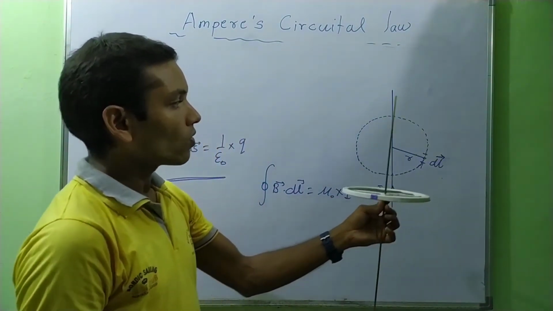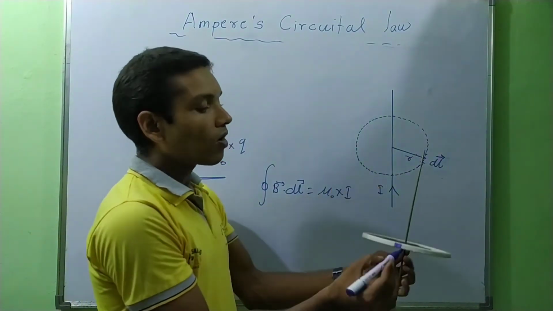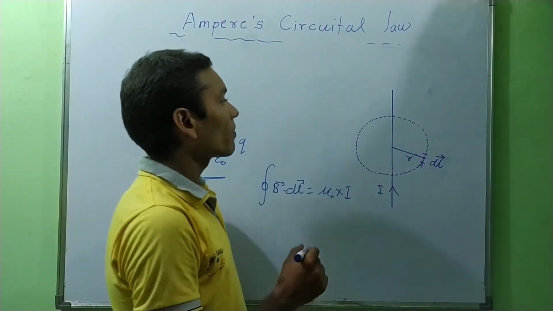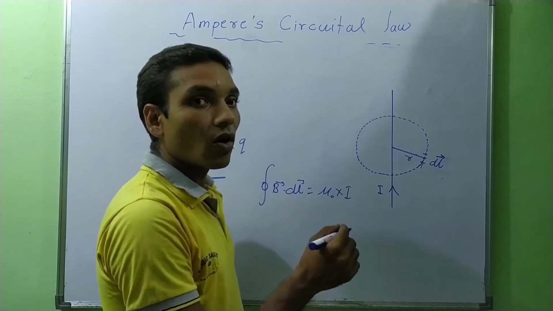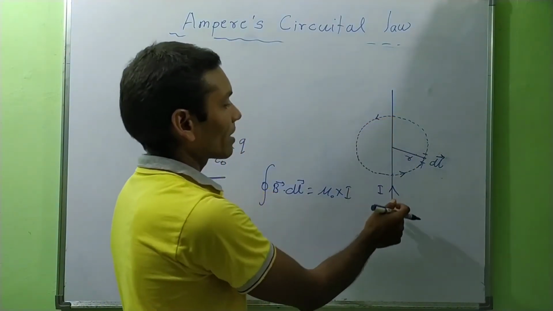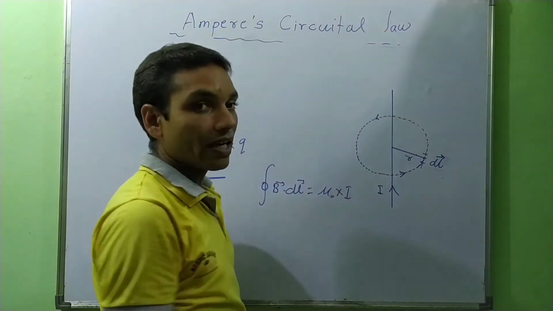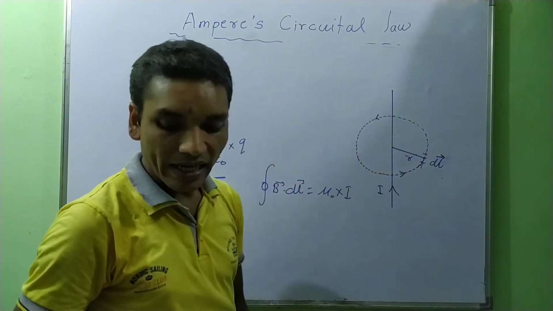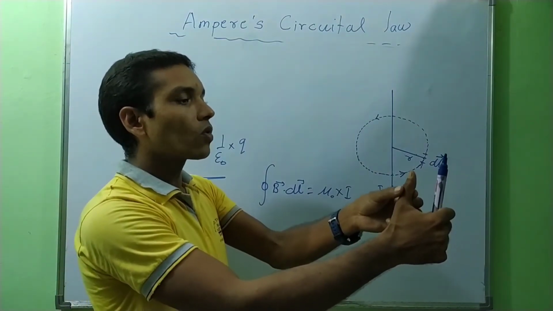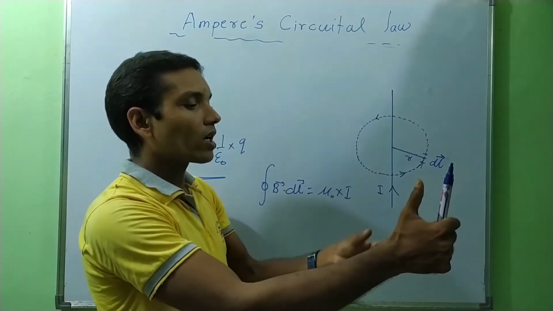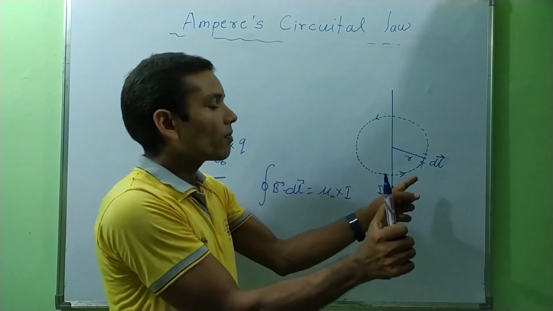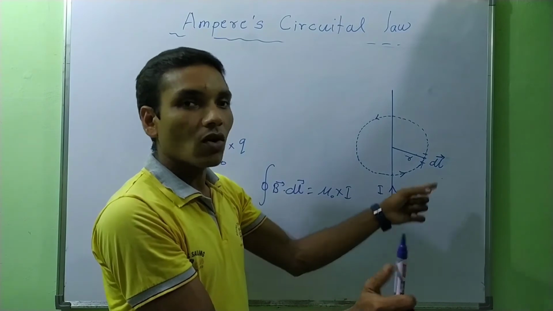So what will be the direction of this small element? You know that the direction of magnetic lines of force is anti-clockwise if the direction of current is upward, by the right hand thumb rule. If the thumb shows the direction of current flowing through the conductor, then the curl of fingers shows the direction of magnetic lines of force.